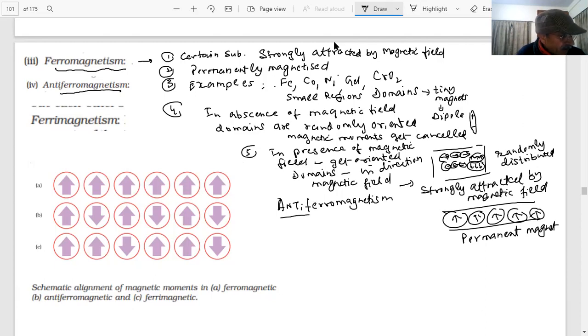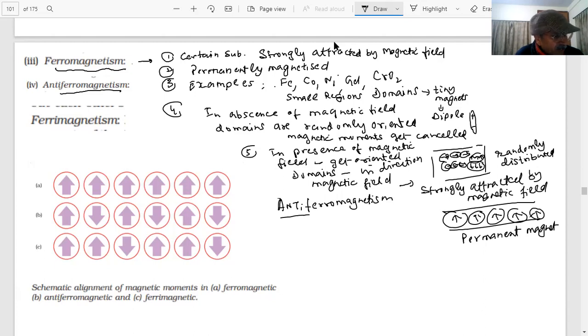Anti-ferromagnetism. You have just seen, student, that ferromagnetic substances have some domains which get oriented towards the direction of the magnetic field when the magnetic field is brought near them. Anti is the opposite of ferromagnetism. What does the word anti mean? Opposite. So there are certain substances which show antiferromagnetism.